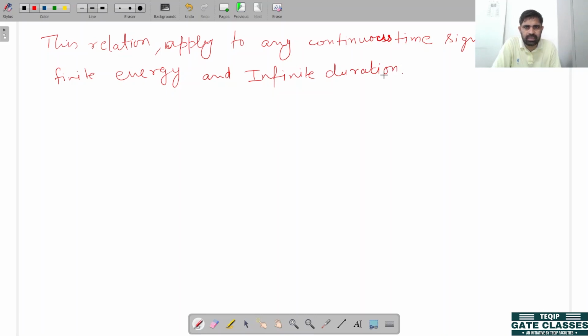So this relation can be applied to any continuous time signal which has finite energy and is defined for all time t.